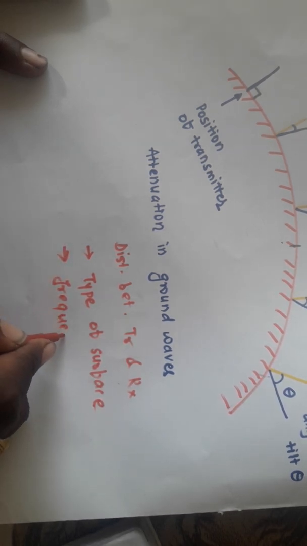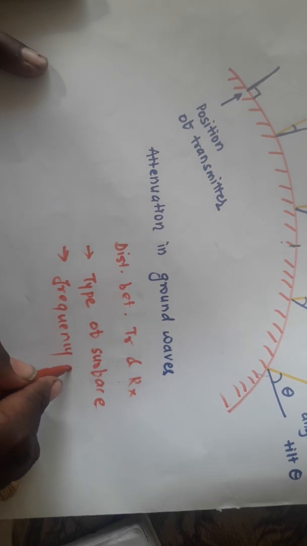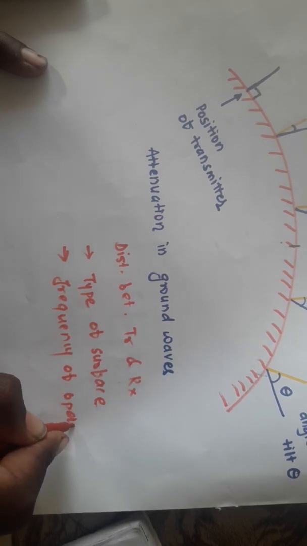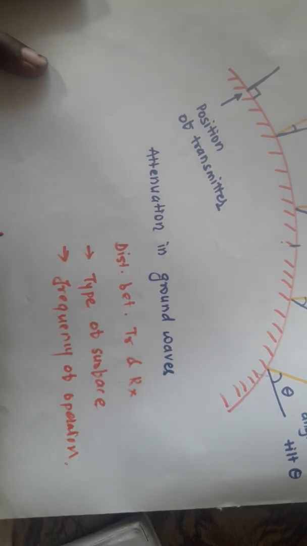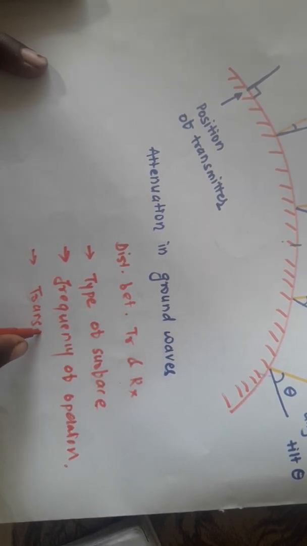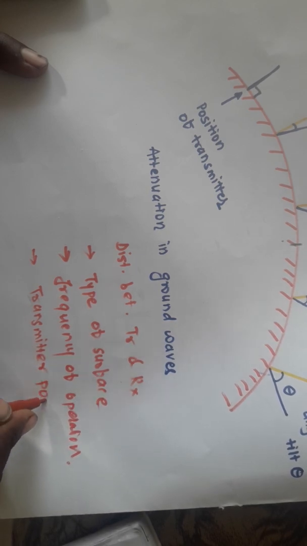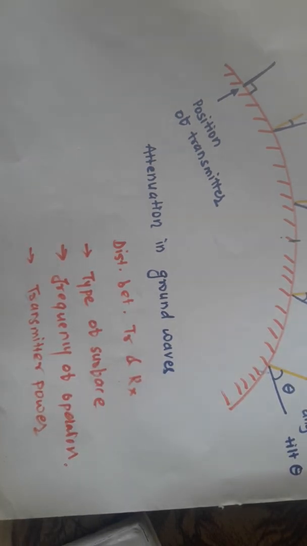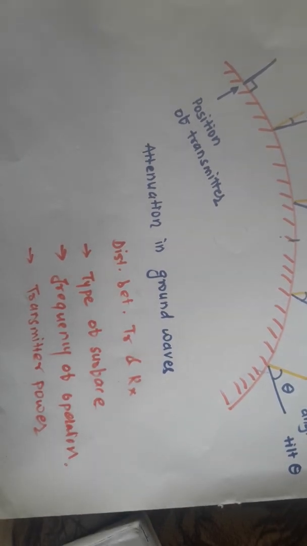So what is the frequency of the electromagnetic wave? Frequency of operation. And third and most important is the transmitted power. So these three parameters we have to consider: first is the type of surface, second is the frequency of operation, and third is the transmitter power.